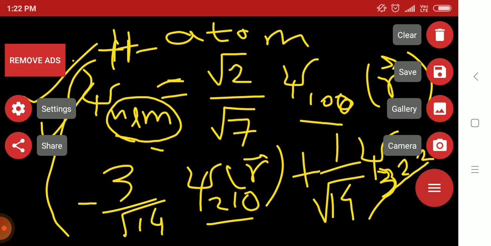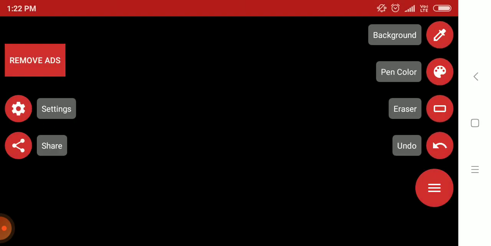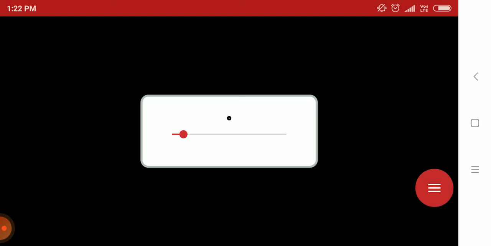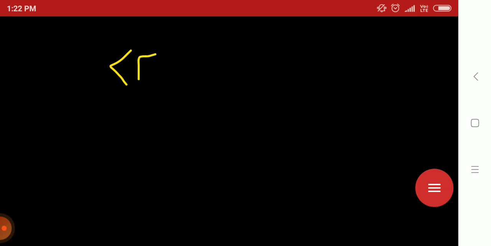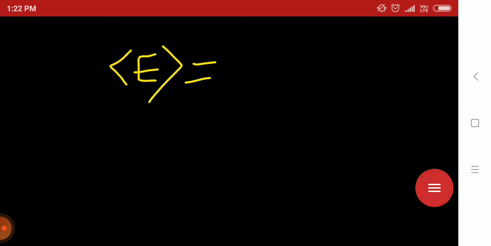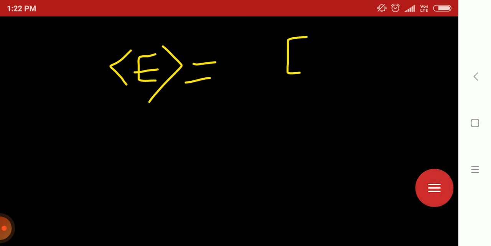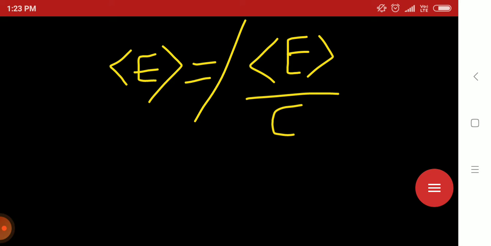Now what was the question? The question was to find the expectation value of energy first, and the main question was the ratio of the expectation value to the ground state energy.